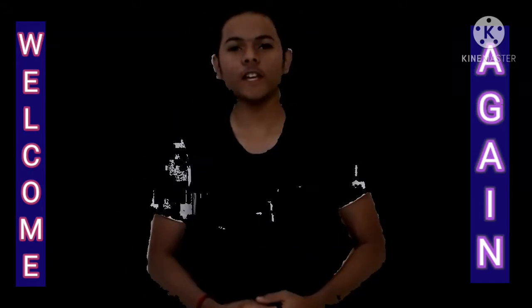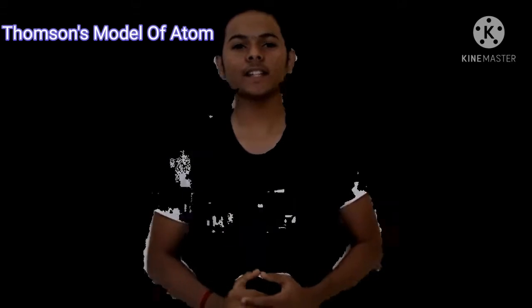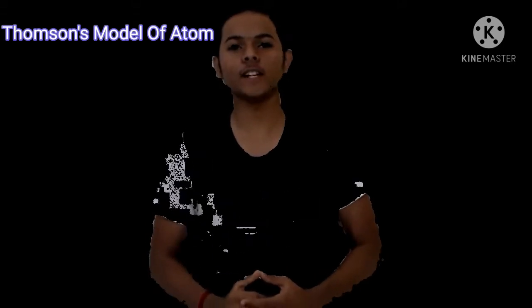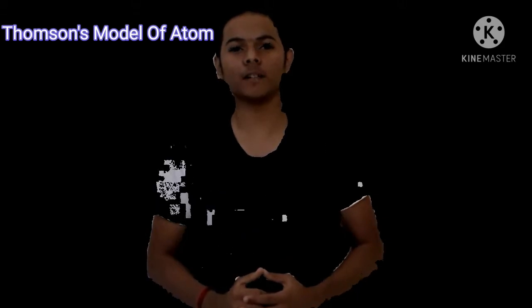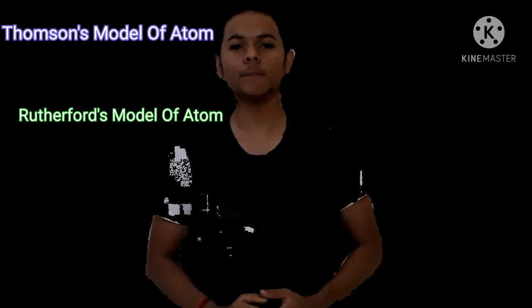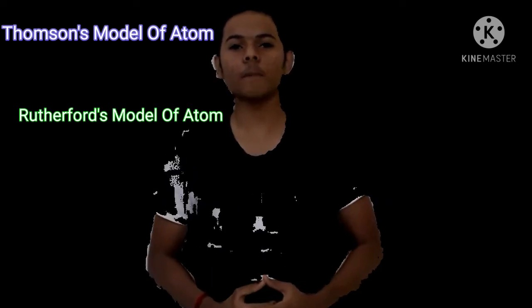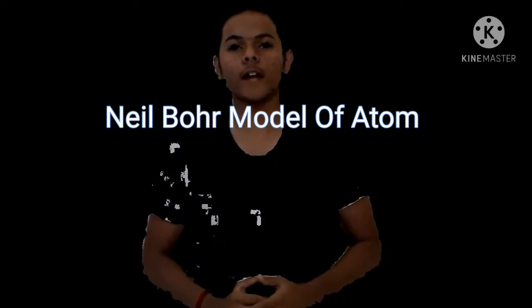In the last part, we studied Thomson's model of the atom. In that, Sir J.J. Thomson proposed that atoms consist of a positive sphere with electrons embedded inside the atom. Then we studied Rutherford's model of the atom, in which Sir Rutherford performed the alpha particle scattering experiment. So today in this lecture, we are going to talk about Niels Bohr's model of the atom.